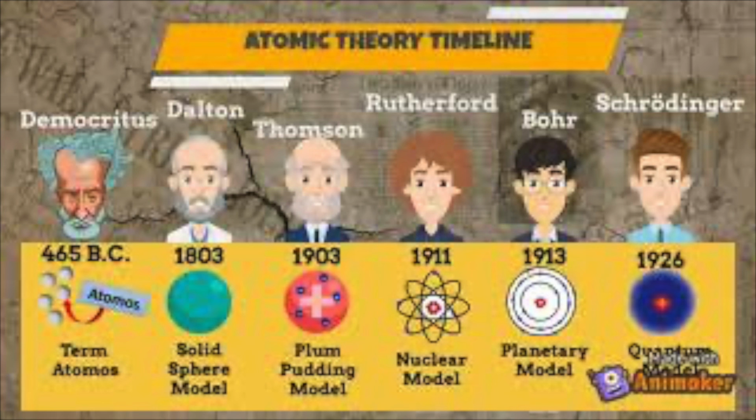Finally, in 1926 came Erwin Schrödinger. Schrödinger stated that electrons could not move in set paths around the nucleus, but in waves. It is impossible to know the exact location of the electrons. Instead, we have clouds of probability, called orbitals, in which we are more likely to find an electron. He showed electrons do not move around the nucleus in orbits, but in clouds where their position is uncertain, and his model is still widely accepted as the most accurate model of the atom.